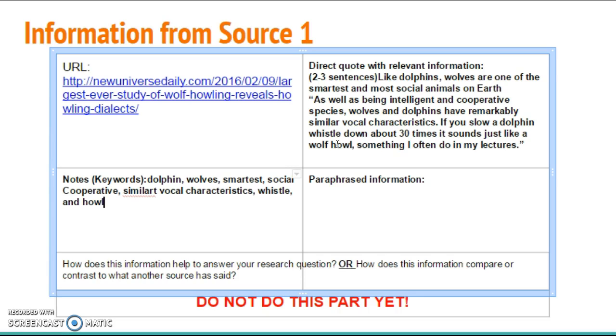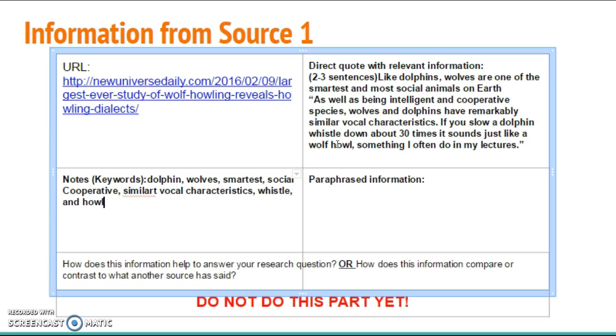I understand everything that the sentences are stating, so I need to ask myself now, do these sentences answer my research question of what are some similarities between the social structures of wolves and dolphins? I would say yes, since it is talking about how they communicate the same and how they work together. I think this is a great source, and the sentences help answer my question. So let's move on to paraphrasing.